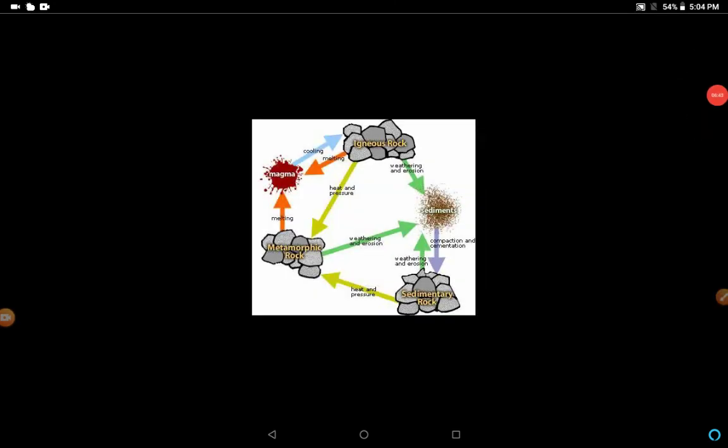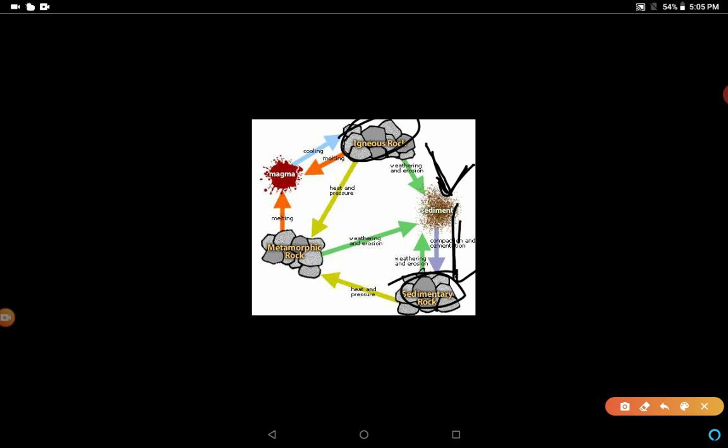See this diagram. Igneous rocks are converted into sediments by weathering and erosion. These sediments, through compaction and cementation, become sedimentary rocks. This is also known as the rock cycle.